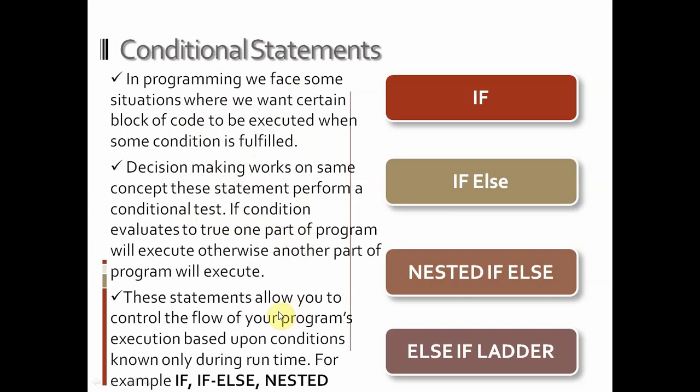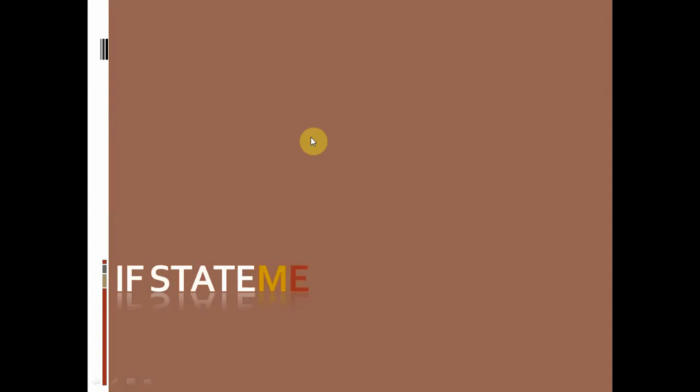These statements allow us to control the flow of program execution. That means we can control program flow with the help of these statements based upon some conditions, and these can be handled at runtime or execution time of the program. These conditional statements are if else, nested if else, and else if ladder. We will discuss all of these one by one in different videos, and today we will discuss how the if conditional statement works.